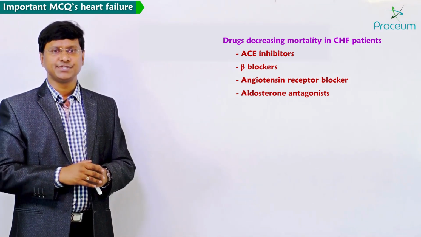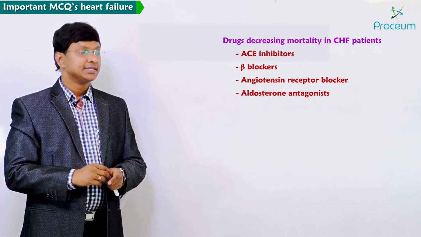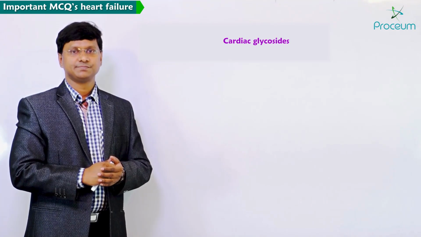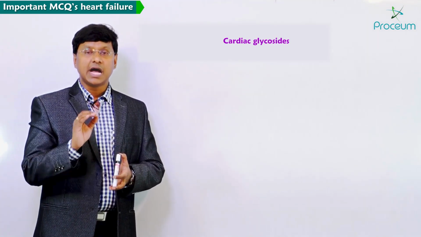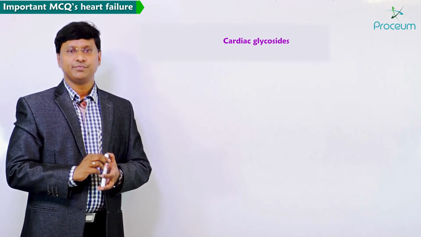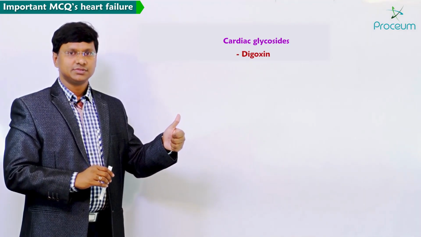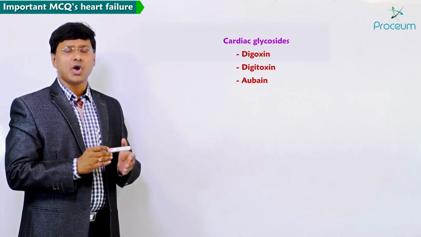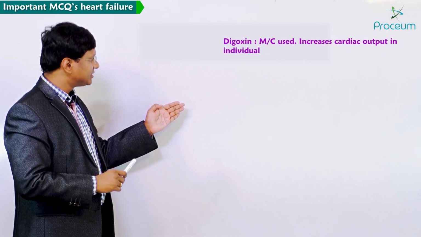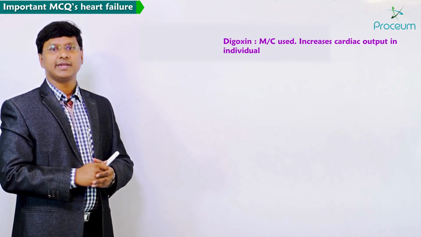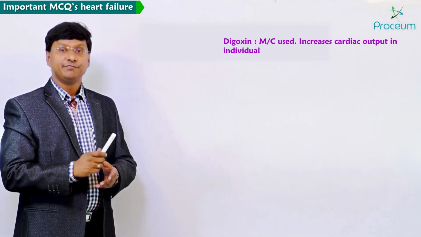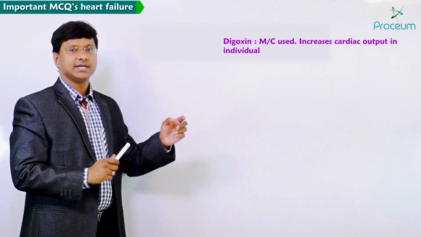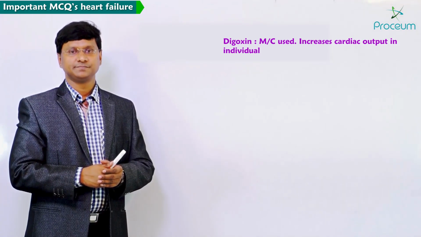The other important MCQs will be asked on the cardiac glycosides. Remember, among all the cardiac glycosides, we have digoxin, digitoxin, ouabain, but among all these, digoxin is the most commonly used cardiac glycoside, which will increase the cardiac output in the individual.